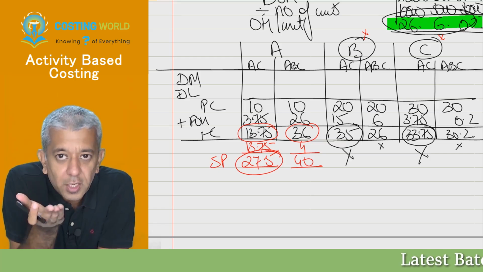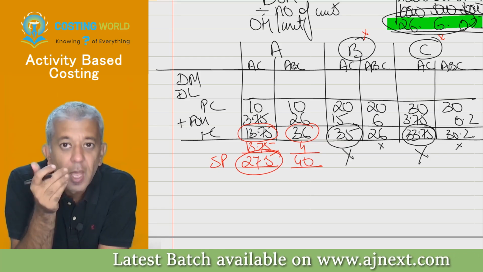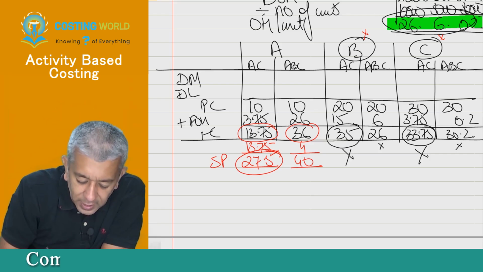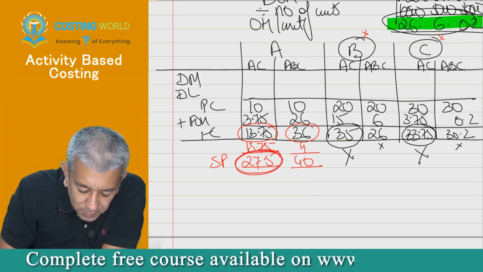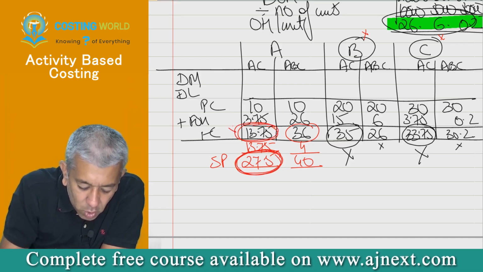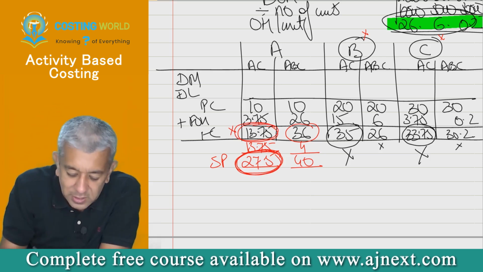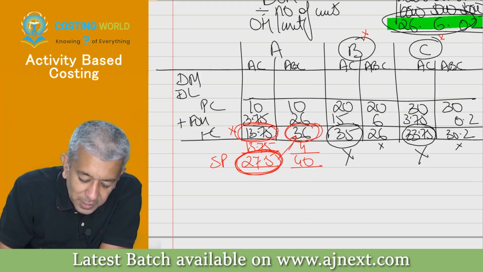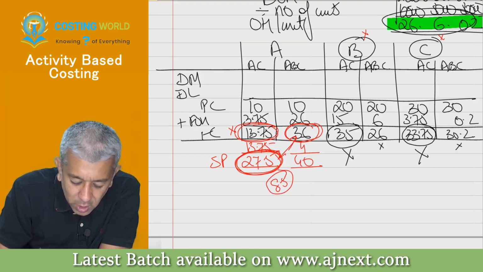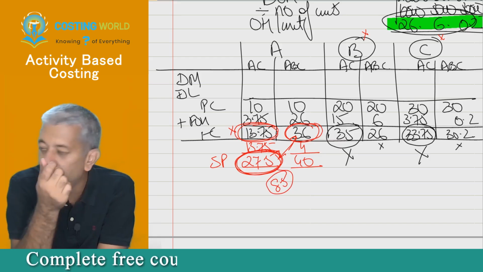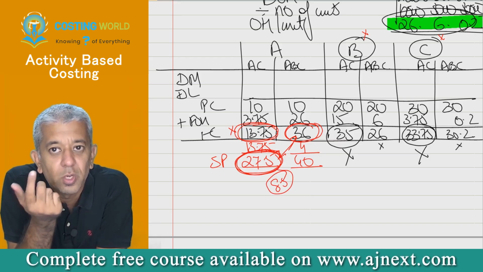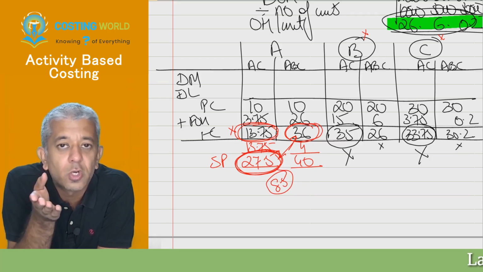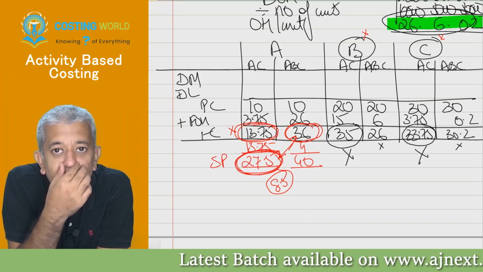You followed the wrong technique, you are getting a wrong cost. Based upon that you are computing some selling price, which is obviously wrong. If you think that this is going to be my selling price and this is my cost, that's wrong. In reality, your cost is still 36 rupees only. So you followed a wrong technique and got a wrong answer. Whenever anybody buys your product, you are going to be losing how much here? 8.5. Your product B and product C were never getting sold. Now product A gets sold but gives you a loss of how much per unit here? 8.5. Nothing will be left in your company.